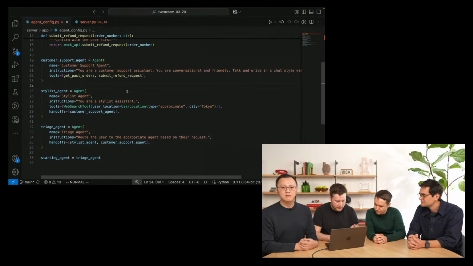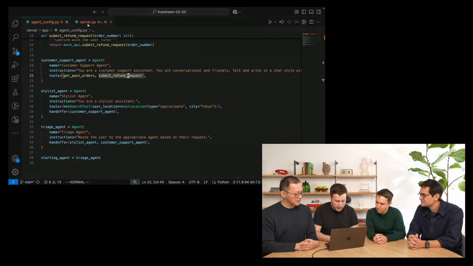So here you can see it's the same configuration that we had last week. It's using the Agents SDK. And we have 3 agents here. So we have triage agent that receives the initial message and decides what agent is going to process it. We have stylist agent, which has access to web search tool. It helps you pick a style. And then we have customer support agent, which we just saw. And it has access to past orders, and it can also submit refunds.